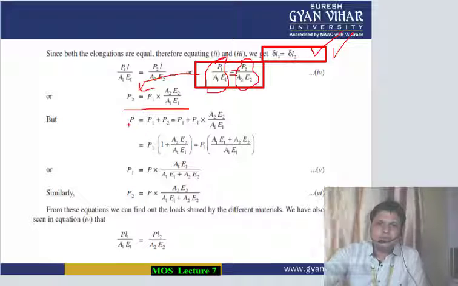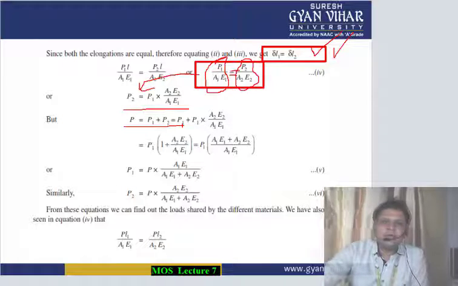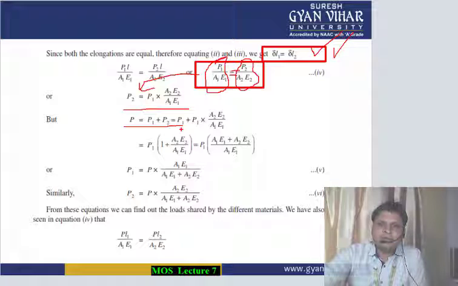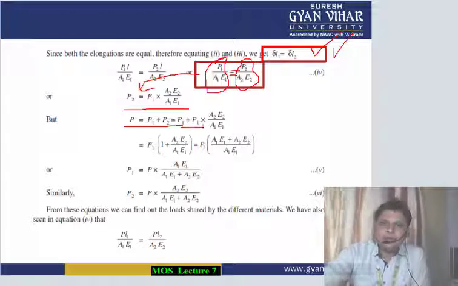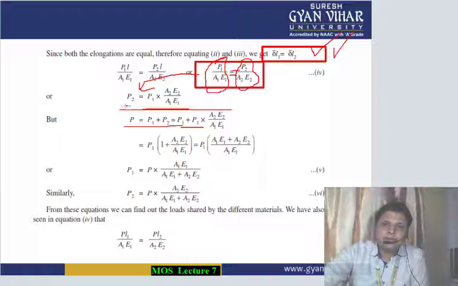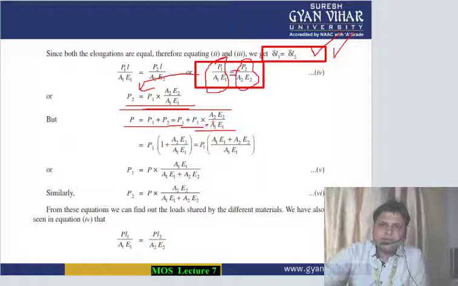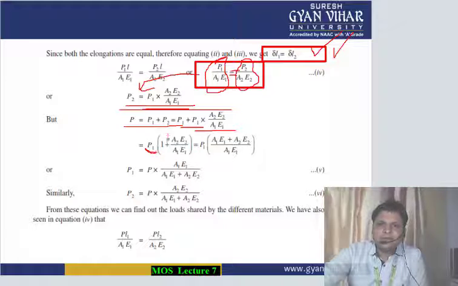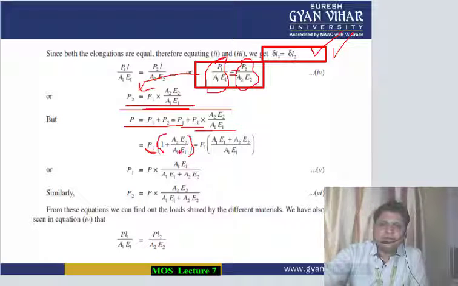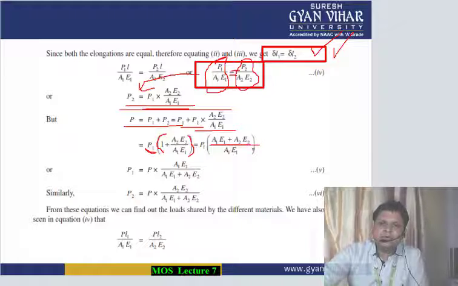But we also know that P is equal to P1 plus P2. So P is equal to P1 plus this expression in place of P2. Taking P1 common, with A1E1 as the denominator, the numerator becomes A1E1 plus A2E2.